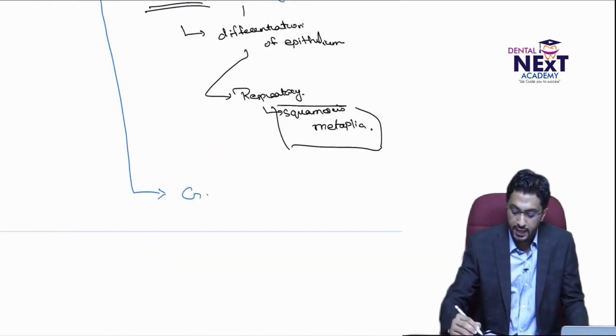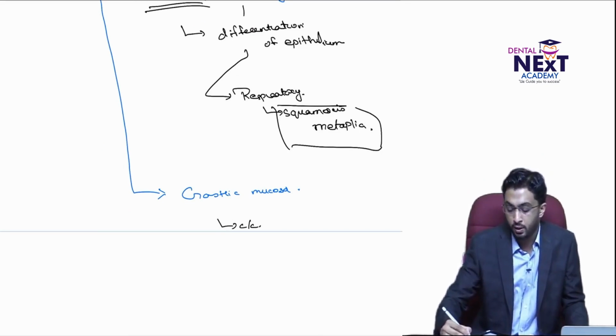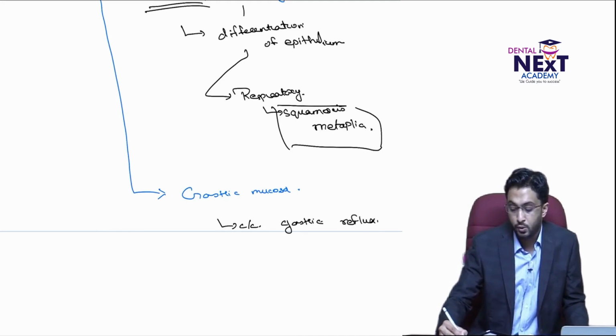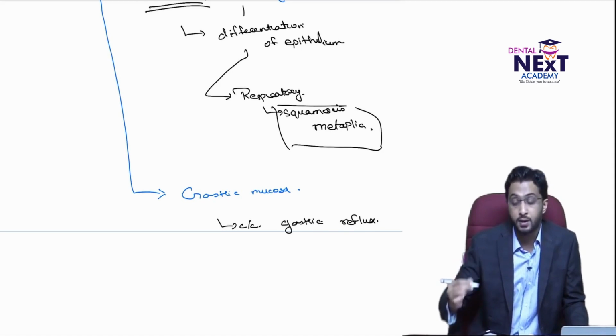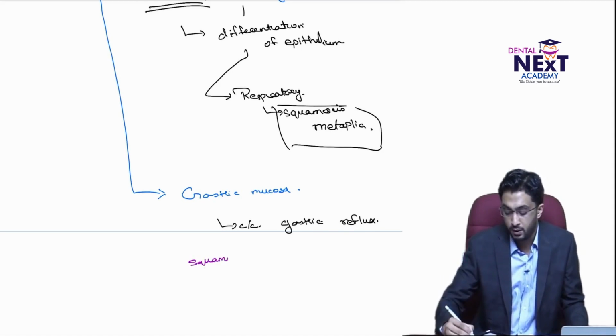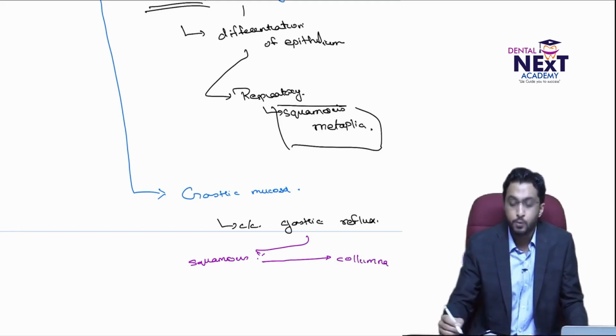No. In case of gastric mucosa, in those patients who have chronic gastroesophageal reflux, GERD, chronic gastroesophageal reflux disease, what happens is that the squamous epithelium, stratified squamous epithelium, becomes columnar, stratified columnar. So it's exact opposite. Okay, so you have to note three examples here.